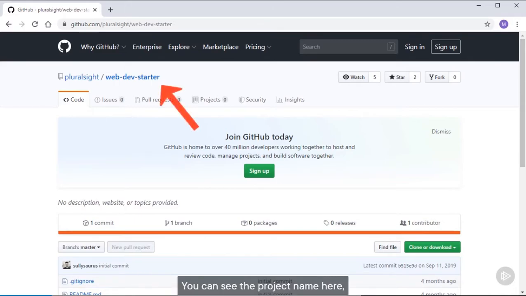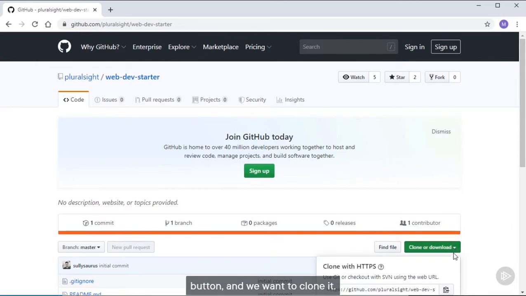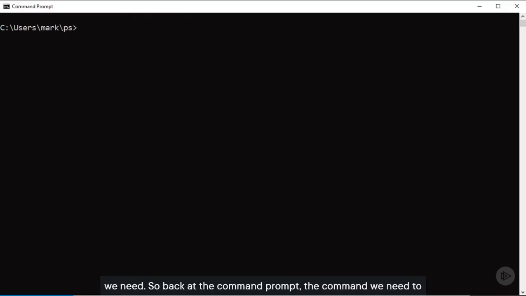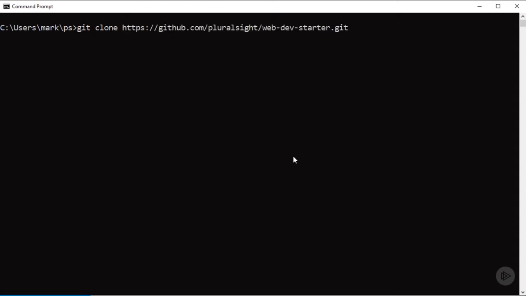You can see the project name here. And what I'll do is click this clone or download button, and we want to clone it. So I'll hit this copy button. And that simply copies the URL that we need. So back at the command prompt, the command we need to execute is git clone. And then I'll type Control-V to paste in that URL that we just copied. You can see that it ends in web-dev-starter.git. I'll hit enter.